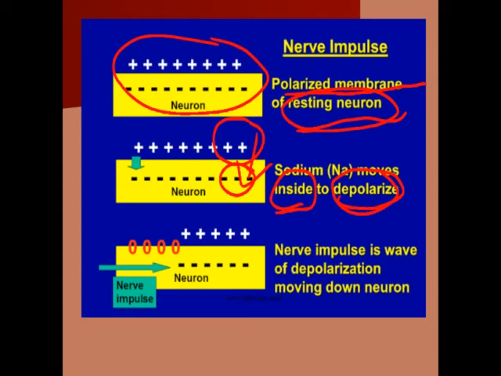Understand? And when the cell is in the depolarization state, it can transfer impulses from one cell to another cell or from one nerve to another nerve. So when the cell is in the polarized state, it is in the resting state. When the cell is in the depolarization state, it can have action potential, it can transfer nerve impulses from one nerve to another nerve or from one cell to another cell. Understand?